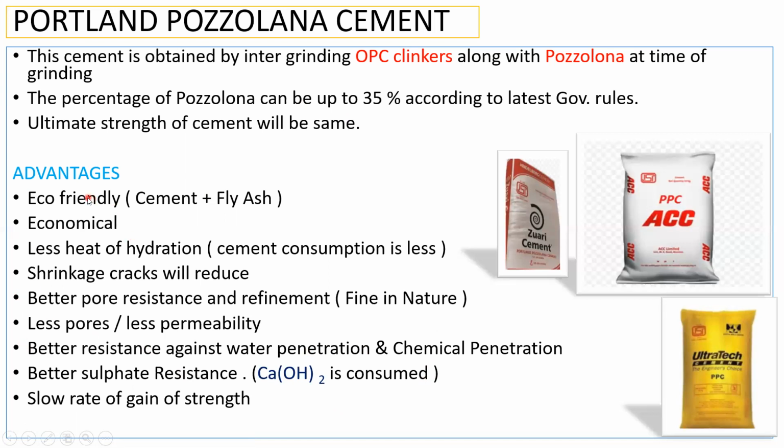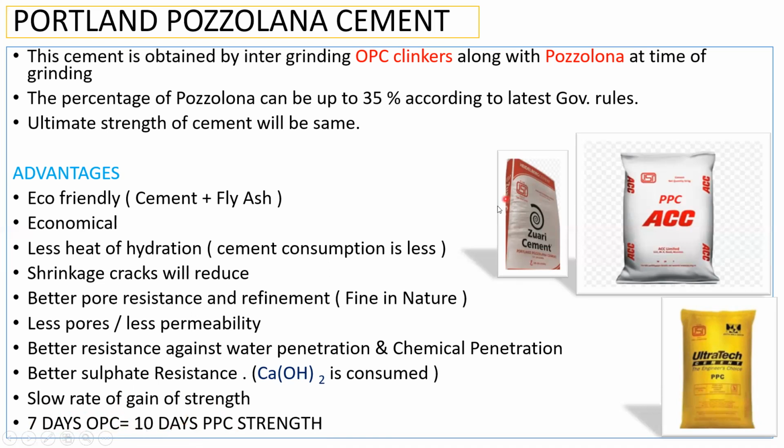Now there is one small disadvantage of this Portland pozzolana, which you already saw in the discussion of pozzolana. That is the slow rate of gain of strength. The rate of gain of strength is a little less. The ultimate strength will be the same that you're going to achieve, but the initial strength, let us say at 3-4 days, that you get by using Portland pozzolana cement will be less in comparison to OPC. Now the question is, how much less? Whatever 7 days strength you achieve from ordinary Portland cement, that same strength you achieve with PP cement in 3 days more. That means there's a 3 days difference.